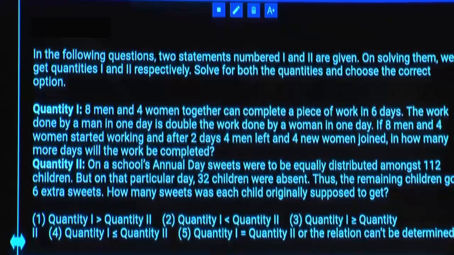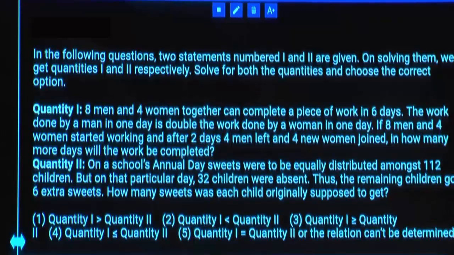8 men and 4 women together can complete a piece of work in 6 days. The work done by a man in 1 day is double the work done by a woman in 1 day. In the sense, efficiency of 1 man is twice that of woman efficiency. If 8 men and 4 women started working and after 2 days 4 men left and 4 new women joined, how many more days will the work be completed?